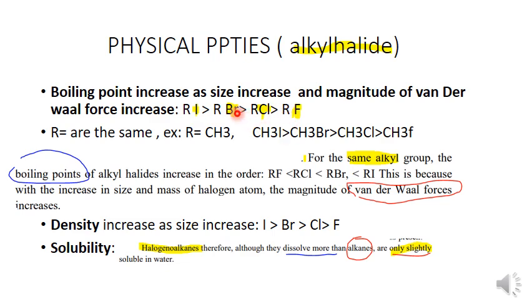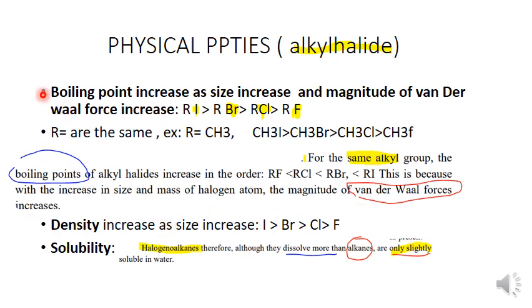But we are going to consider this halogen. As size increases, boiling point increases due to the magnitude of van der Waals forces increasing. I think I have explained this.